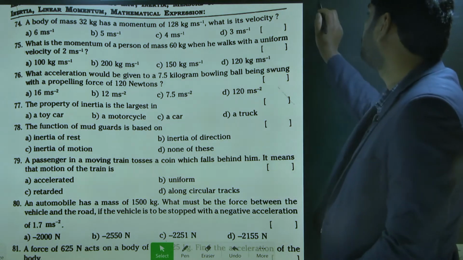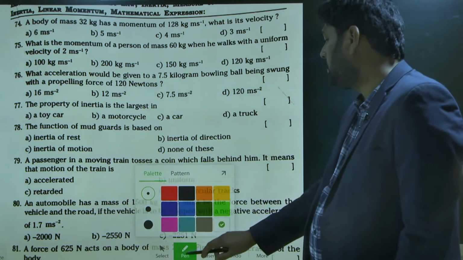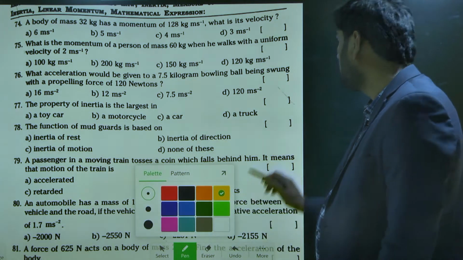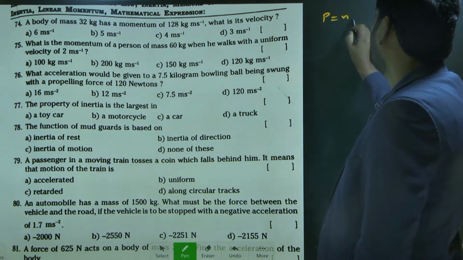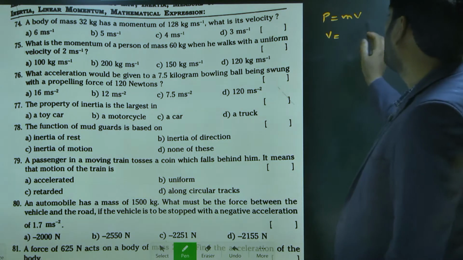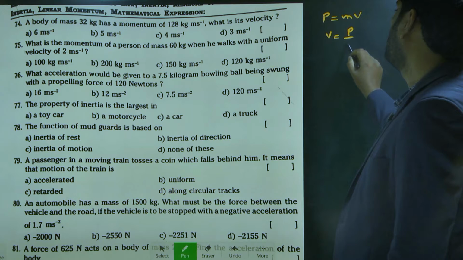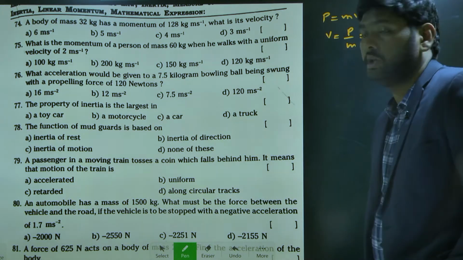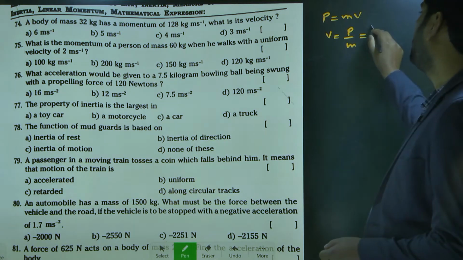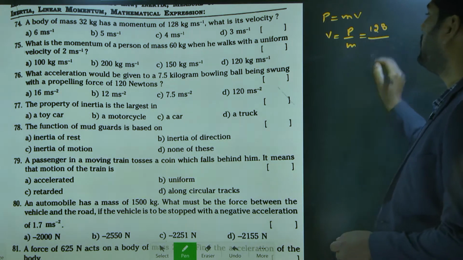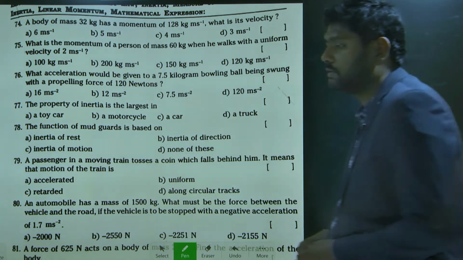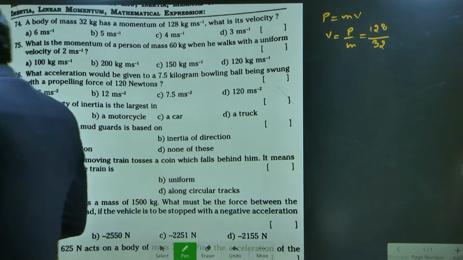What is the formula we'll use to find the answer? V is equal to mv, sir. Here we are asking for V. V is equal to what? V is equal to P by m. What is the value of P here? 128. 128 upon what is the mass of the body? 32. So simplify it and tell me the answer.